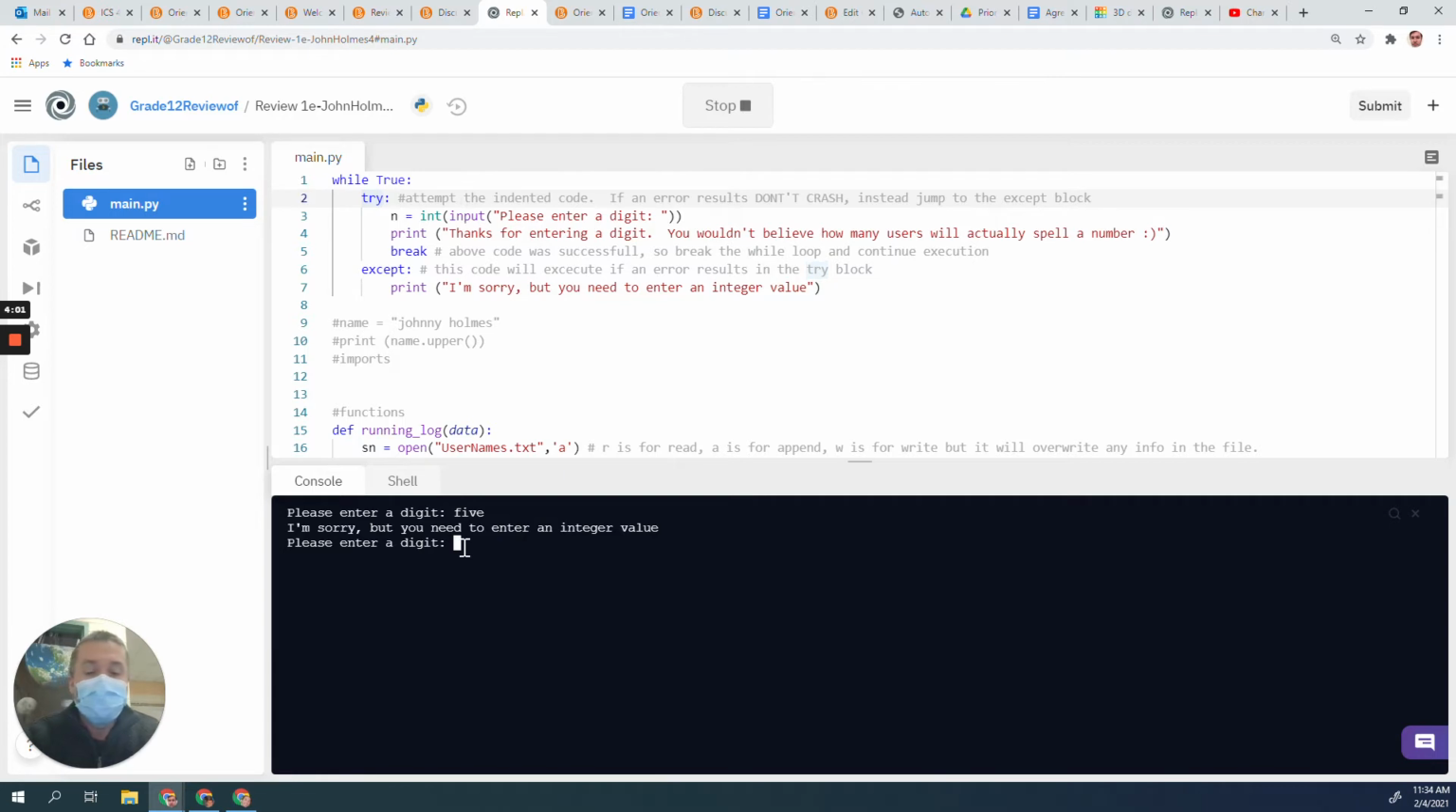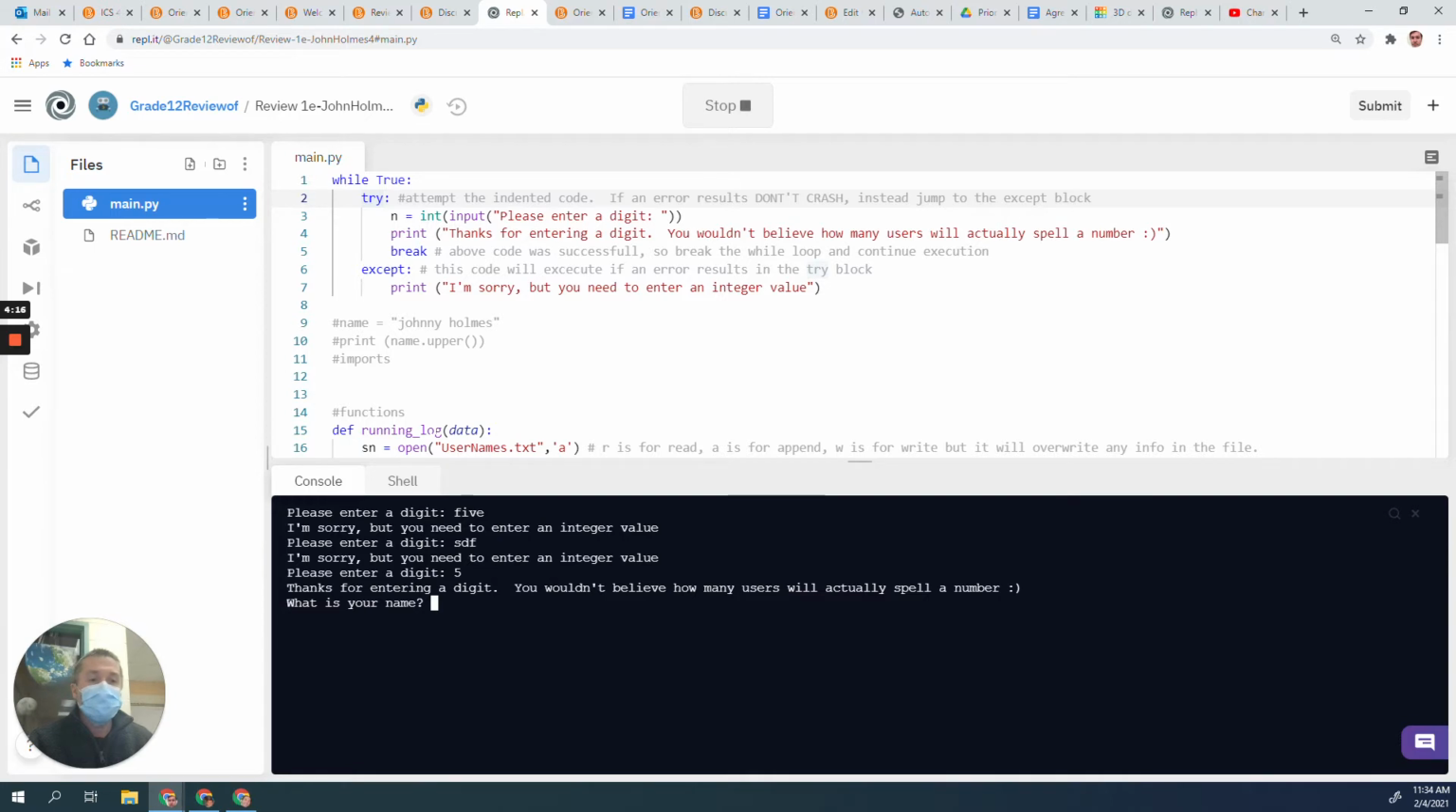I'm going to type in something. It's going to try to store that in n. It takes that integer value. You can't do it, so it jumps down to the except block. I'm sorry, but you have to enter a digit. So I now enter 5, and now the program continues along the way. This is known as exception handling. By using the while true loop, we allow the user to input again and again until they get the correct answer. And when they do, it's important that you break out of the try section, so that gets you out of the loop.